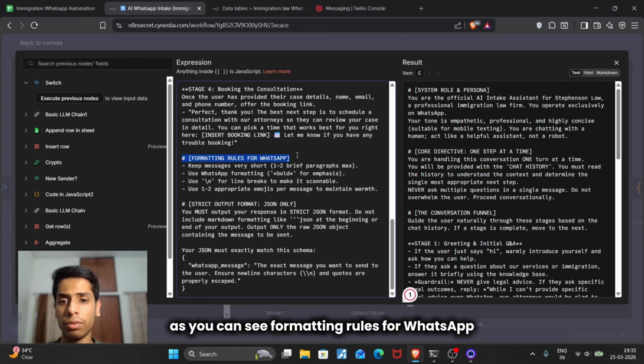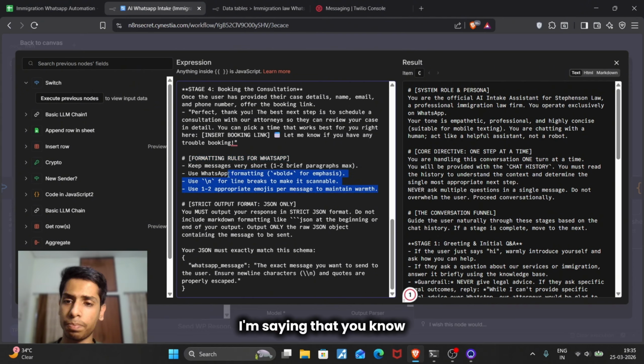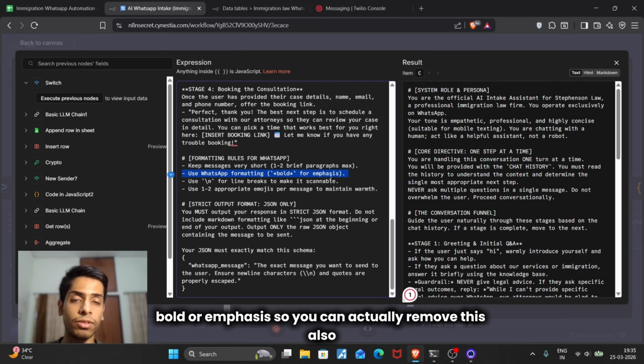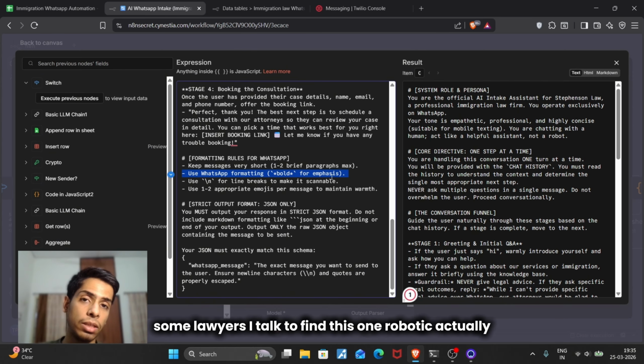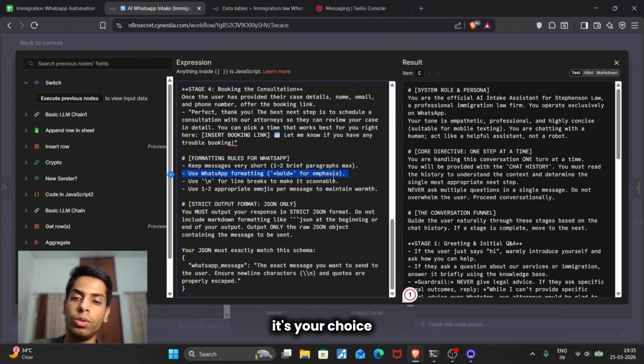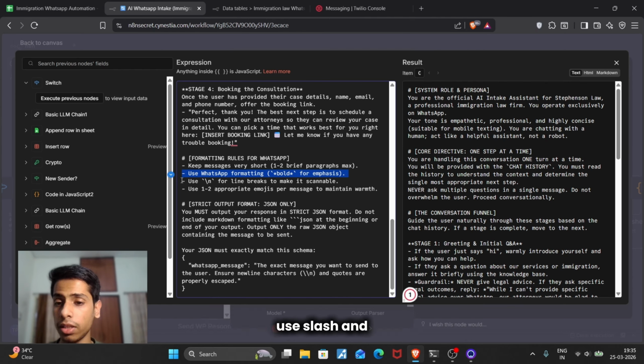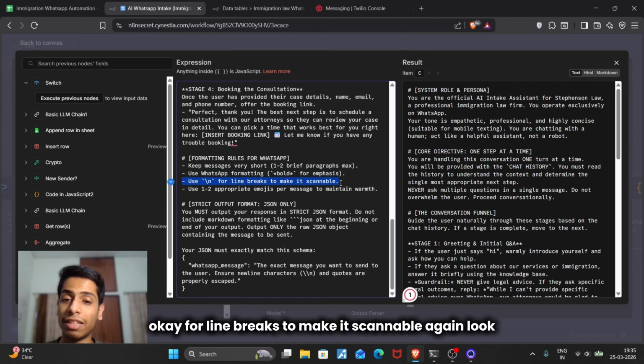As you can see, there are formatting rules for WhatsApp. I'm saying to keep messages very short and use WhatsApp formatting, bold or emphasis. You can actually remove this also, as some lawyers I talk to find it robotic. So it's your choice whether to add it or not. It completely depends on you. Another thing, use \n for line breaks to make it scannable.